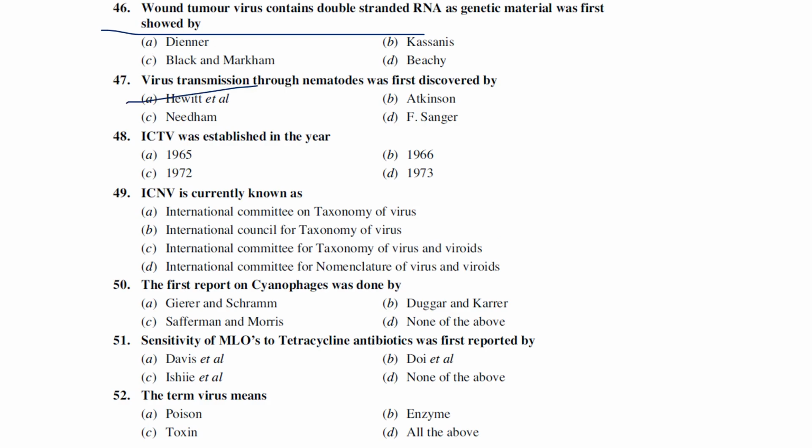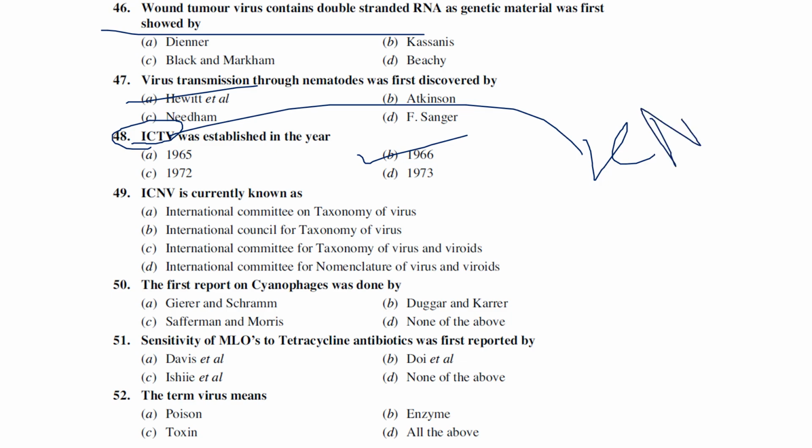ICTV, International Committee on Taxonomy of Viruses, the year of establishment is 1966, as ICNV, the International Committee on Nomenclature of Viruses. The name ICNV changed to ICTV in the year 1973. Since they have asked about ICTV, the year is 1973.